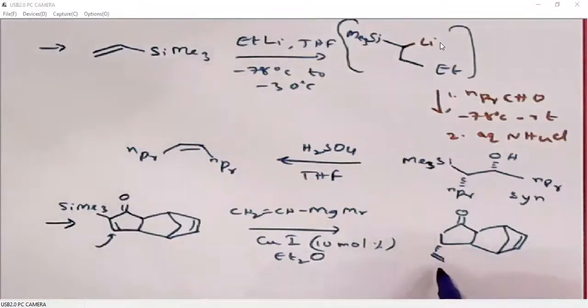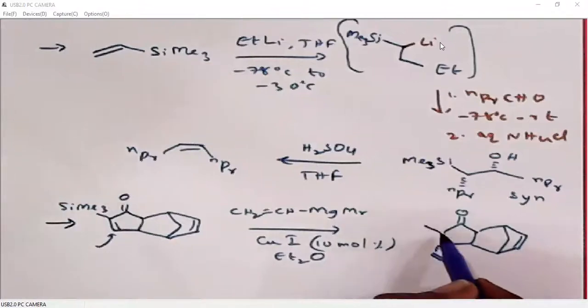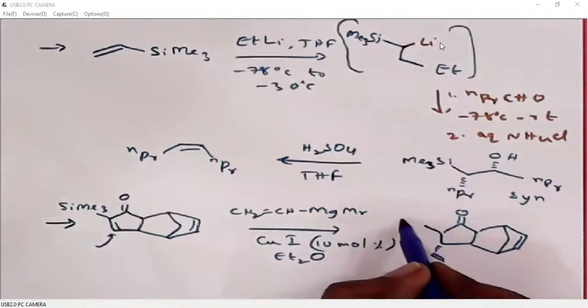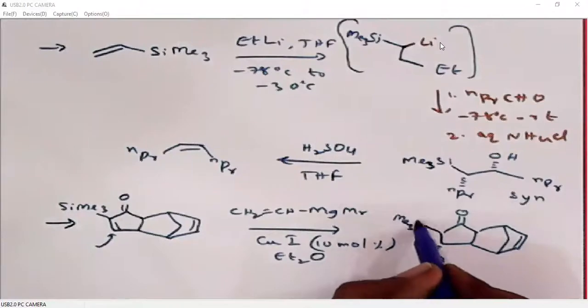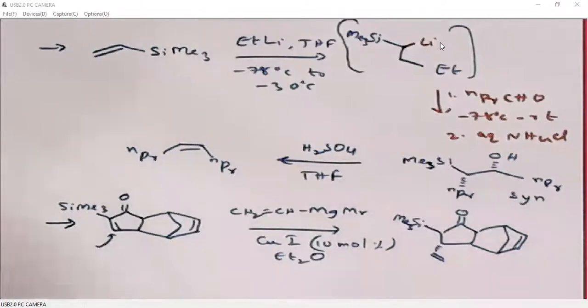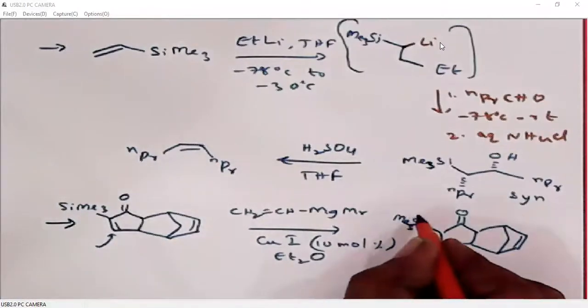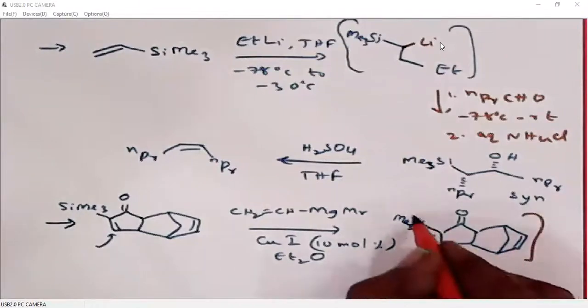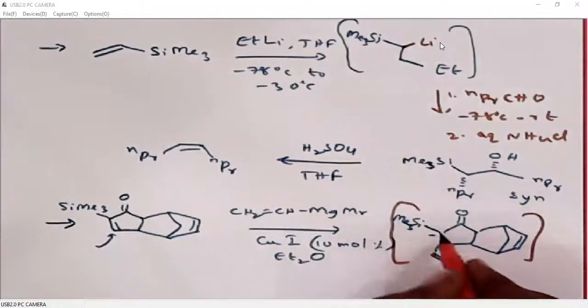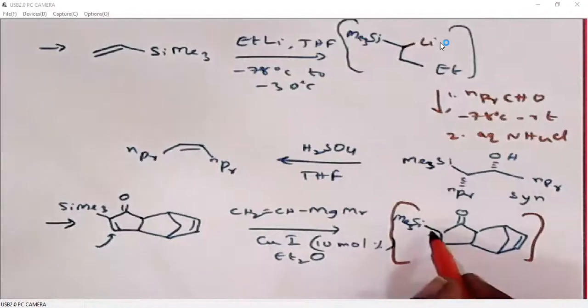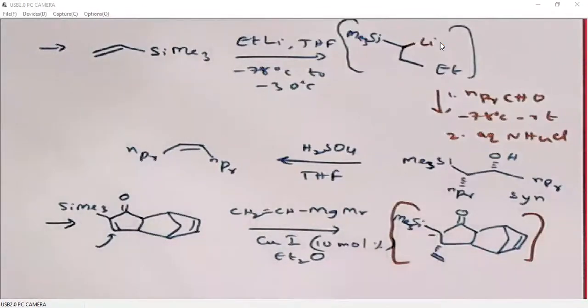So it gives a vinyl group here and a negative charge here. This negative charge is alpha to the silicon group. So the placement of silicon will also stabilize this 1,4 addition. So it generates a negative charge on the alpha carbon.